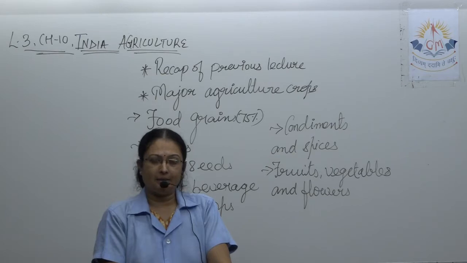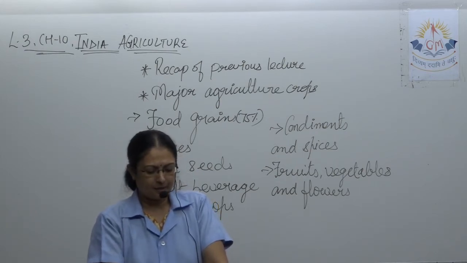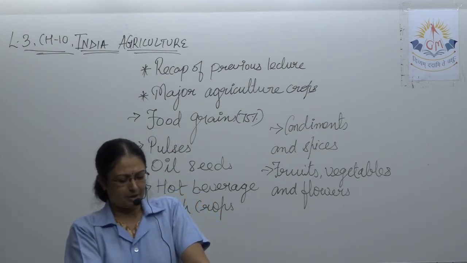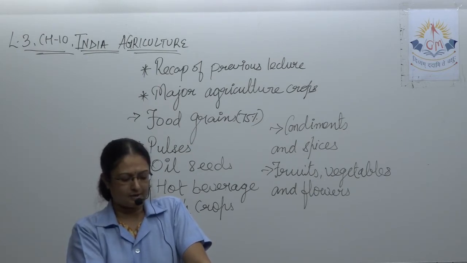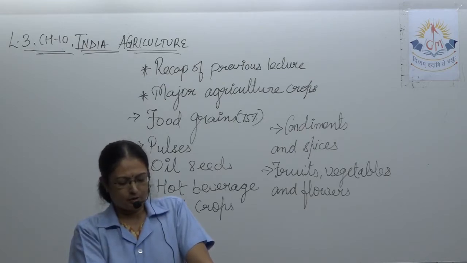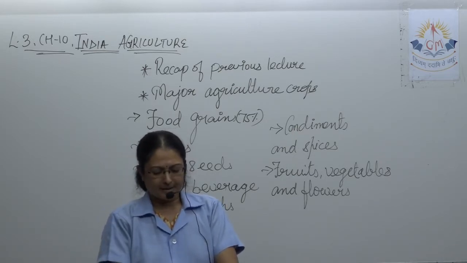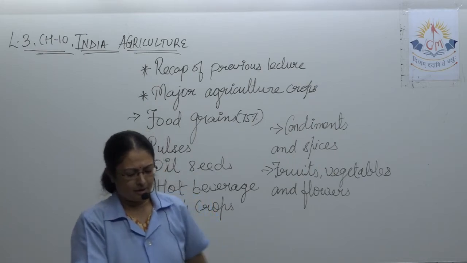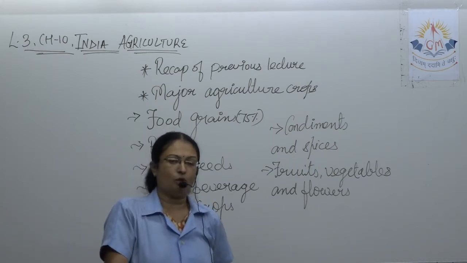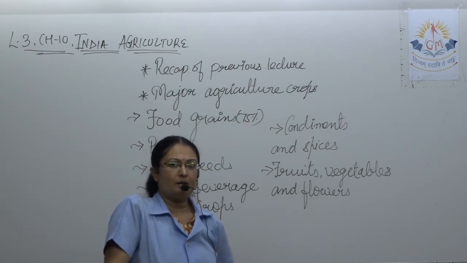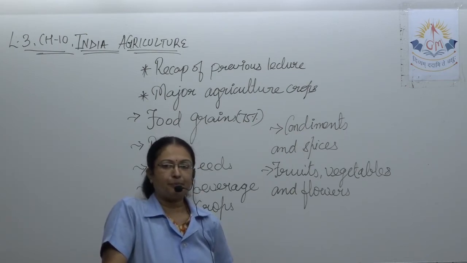Then comes millet. Millet is considered to be the grain of the laborer. Millet मतलब बाजरा, जिसको हम हिंदी या गुजराती में कहते हैं. It is grown in regions having a temperature between 25 to 30 degrees Celsius, rainfall between 40 to 50 centimeters and light sandy soil. Major states producing millet are Rajasthan, Gujarat, Uttar Pradesh and Maharashtra. The Banaskantha district leads in millet production in Gujarat. Underline it: Gujarat, millet, Banaskantha.